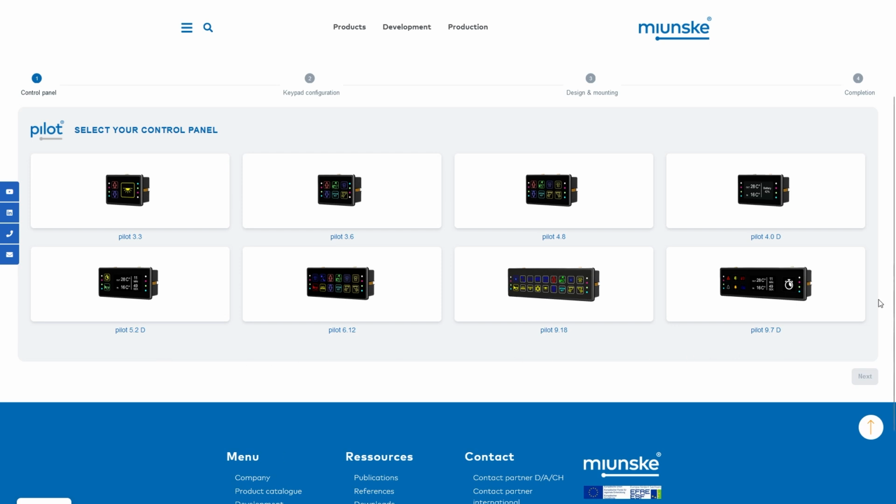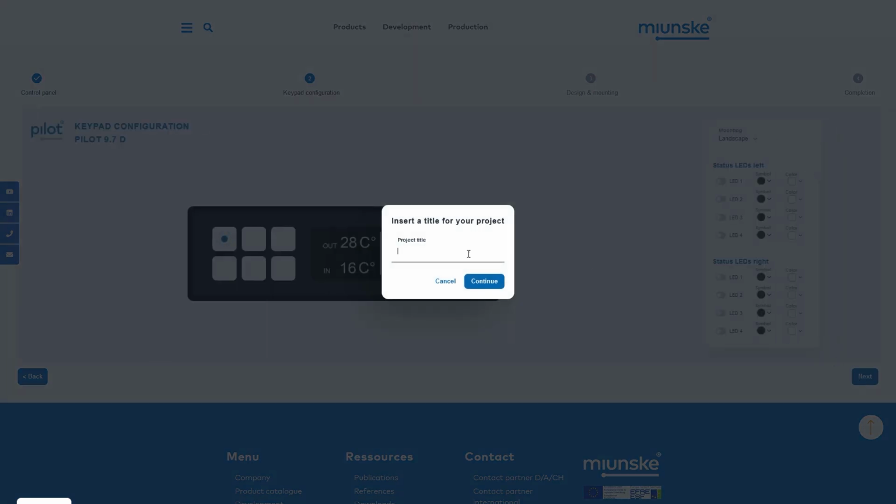To begin, select the right pilot type for your application, depending on how many control fields you need and whether a display is also required. In the following, we will show you the configuration options using the Pilot 9.7D model. We start the configuration process by entering a project title.